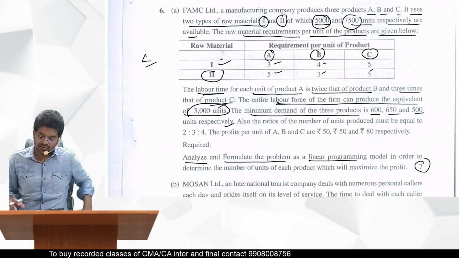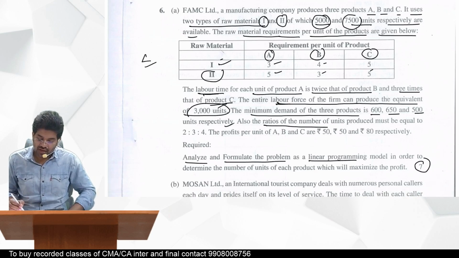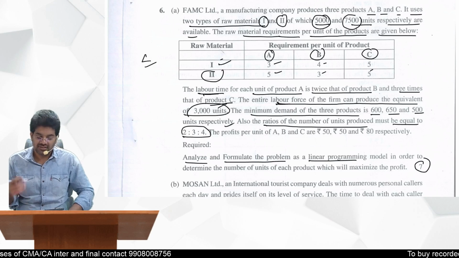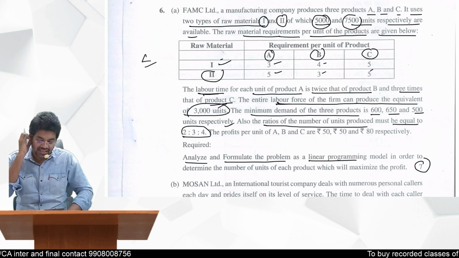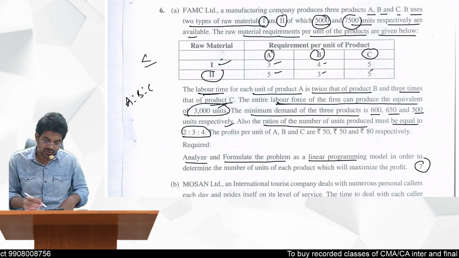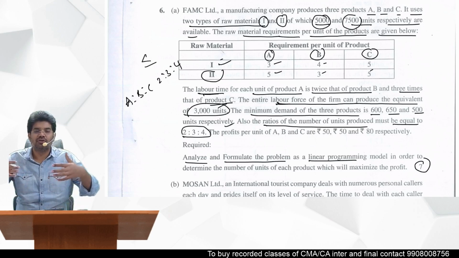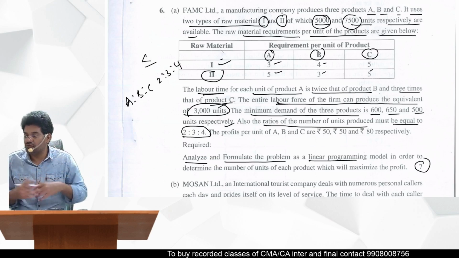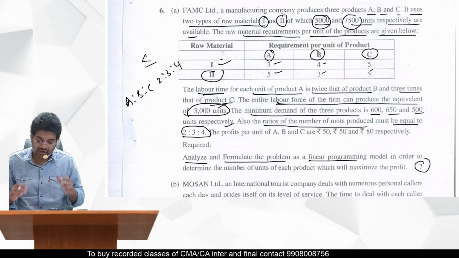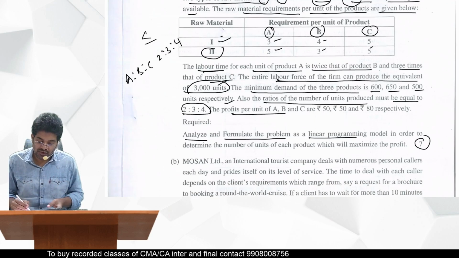Then also the ratio of number of units produced must be equal to 2:3:4. So another condition is the ratio of A, B, C must be 2:3:4. The number of units you are producing of A, B, C must be in the ratio of 2:3:4. And finally, the profit per unit of A, B, C is 50, 50, 80 respectively.